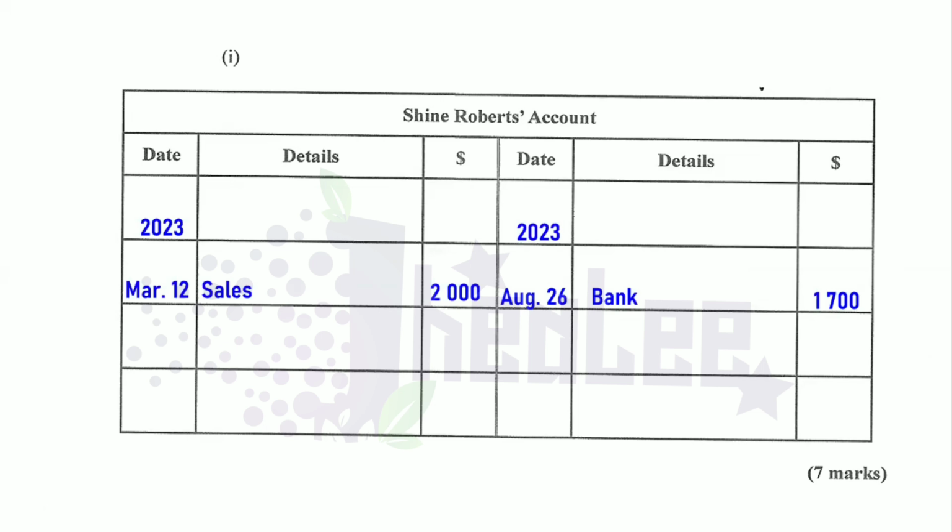So on the credit side, we're going to record December 31st, or details, other item affected, and yes, that is bad debts. And the amount we're writing off as bad debts is $300. So now at the end of the period, we can simply close off the account. Total on the left is 2,000. Total on the right, when you add up 1,700 and 300, that gives you 2,000. So once you write off what the debtor is owing as bad debt, there's not going to be any balance in the trade receivables account. All right, so that is the account for the trade receivable Shine Roberts.